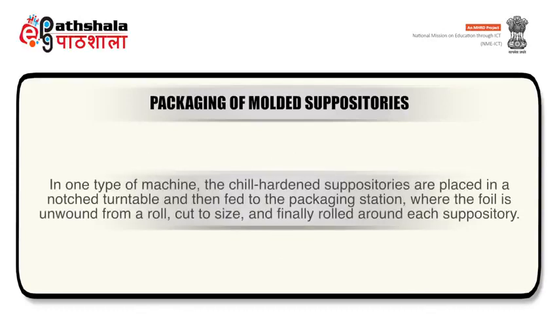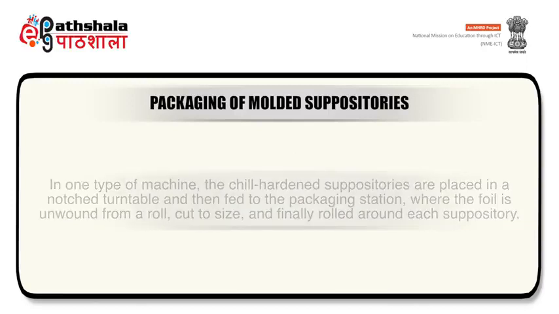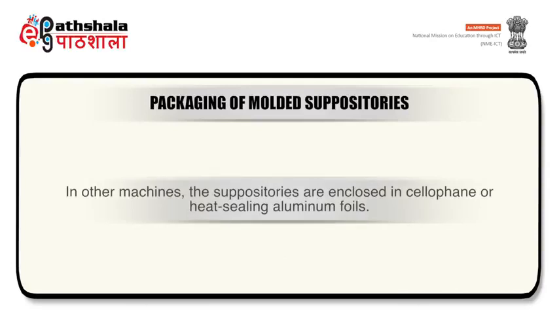In one type of machine, chill-hardened suppositories are placed in a nosed turntable and then fed to the packaging station where the foil is unwound from a roll, cut to size and finally rolled around each suppository. In other machines, suppositories are enclosed in cellophane or heat sealing aluminum foils.